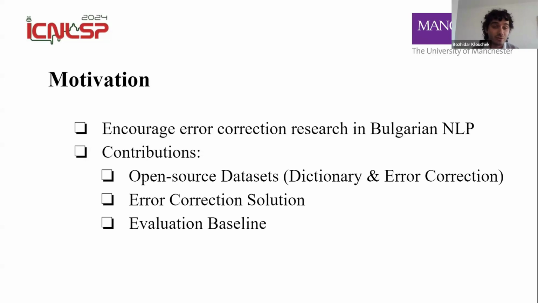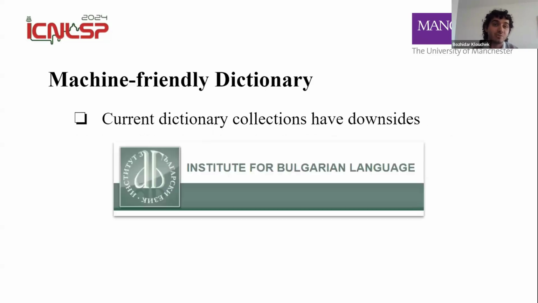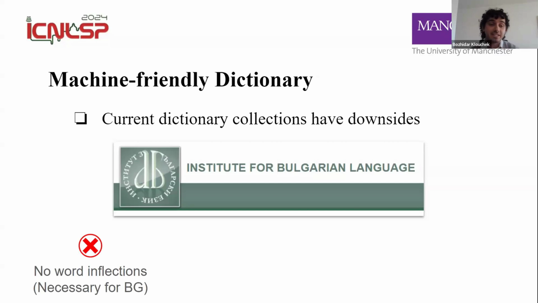So I'll start with the open source datasets now. So our first dataset is a machine-friendly dictionary. And even though dictionaries are maybe basic or standard datasets, which are expected in languages already, online accessible dictionaries in Bulgarian are very much lacking. Arguably, the most famous one, supplied by the Institute for Bulgarian Language, does contain several downsides. So first off, it does not map word inflections. As we've established, Bulgarian is a very highly inflected language, and this is very necessary for the language. And this means that this dictionary isn't able to recognize if a word inflection is correct or not. It doesn't contain newer words.